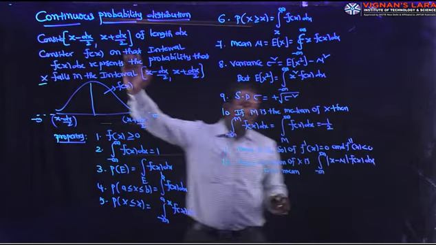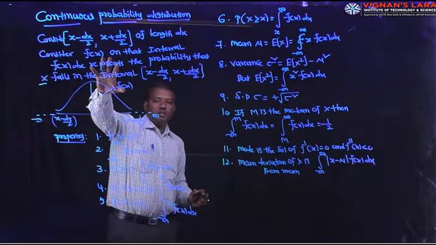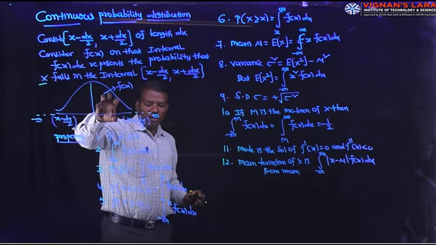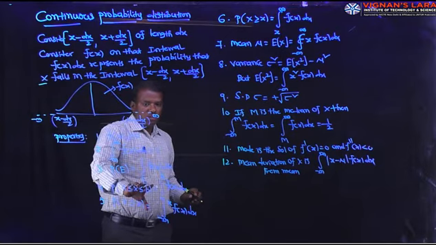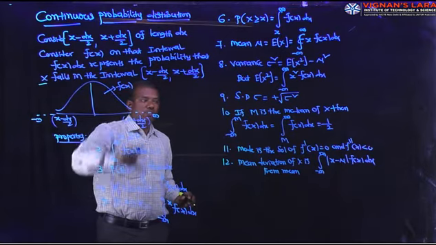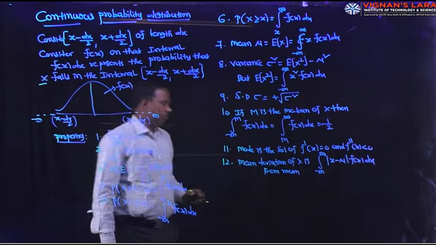And that is the continuous probability distribution: definition, their graph and their properties. Next, I will discuss the problems on continuous probability distribution.